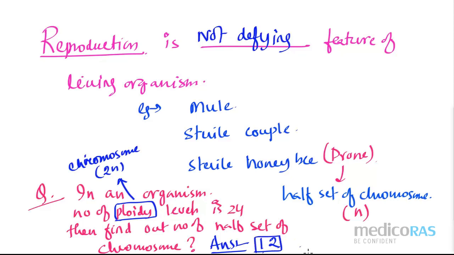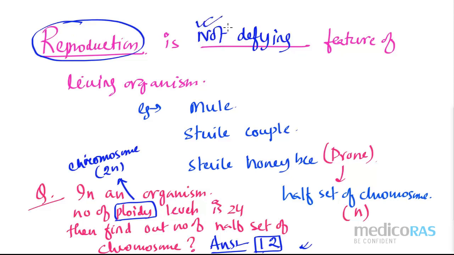As we can see here, mule, sterile couple, human sterile couple, and sterile honeybee are also living, but because of certain reasons, because of chromosomes or any hormonal or chemical effect, they may not develop a new individual. In that case also they are considered as living. So I can't say that reproduction is the defining feature for living organisms. No, it is not a defining feature. I hope everyone can understand this part.